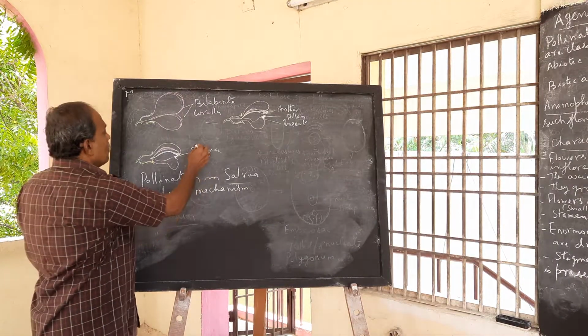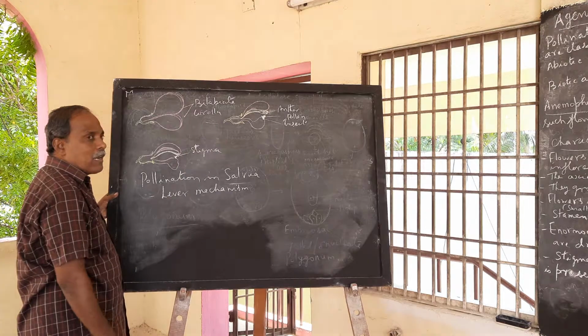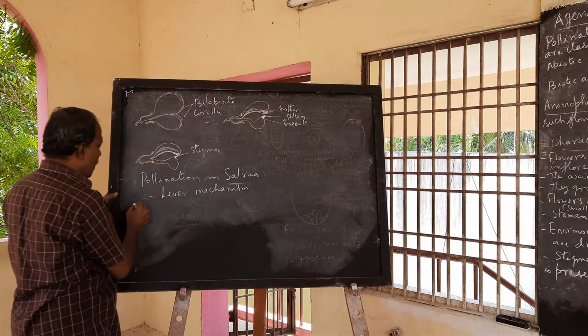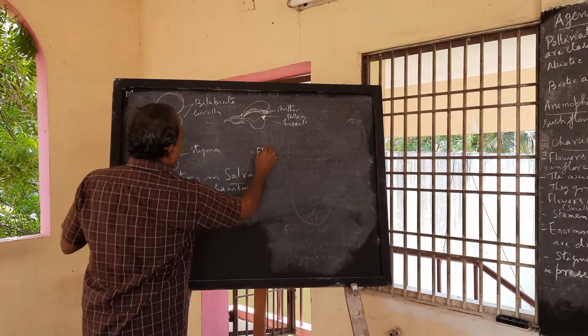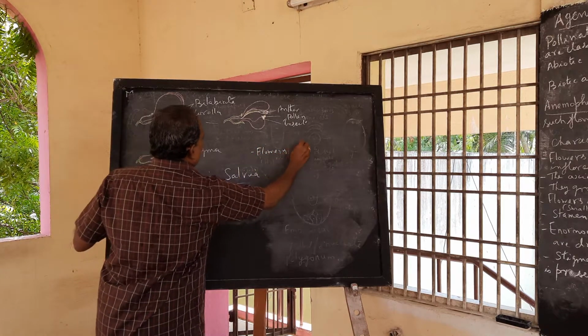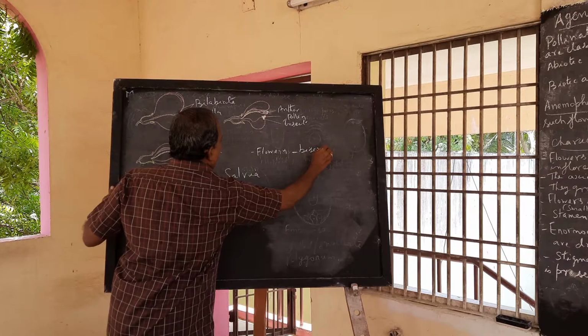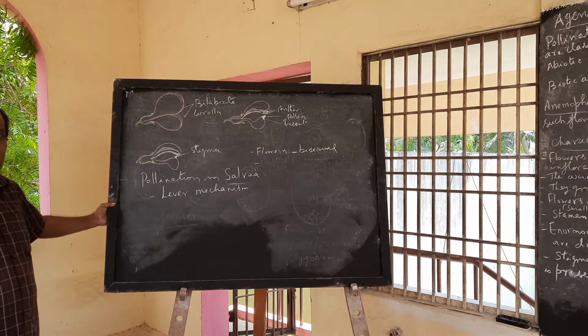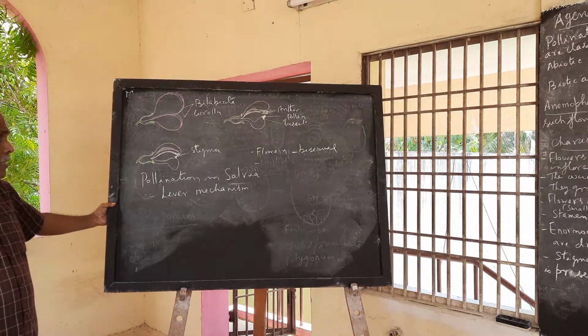Salvia belongs to the family Lamiaceae, Labiatae. Here the flowers are bisexual, in the sense that the male and female sex organs, androecium and gynoecium, are present in one and the same flower.